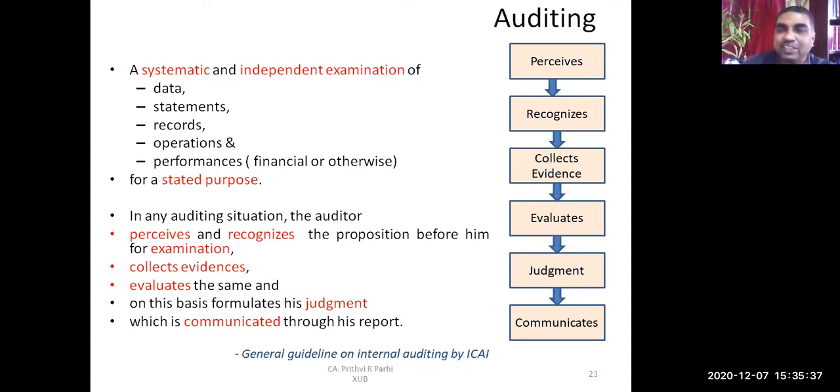Then he exercises judgment: actually, whether the transaction is valid or not, whether that asset position is right or not. And accordingly, he communicates. Communicates means he writes a report. Did you understand the auditing process? Yes or no? Did you understand up to this?